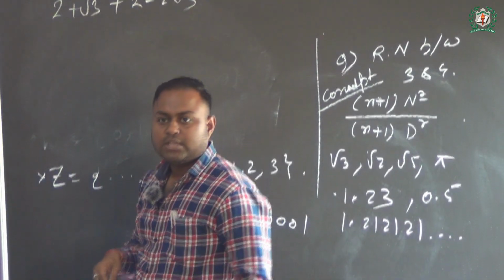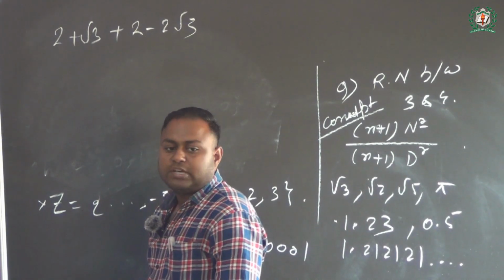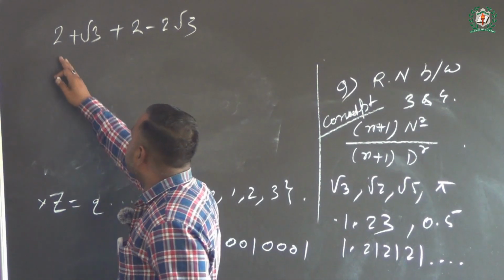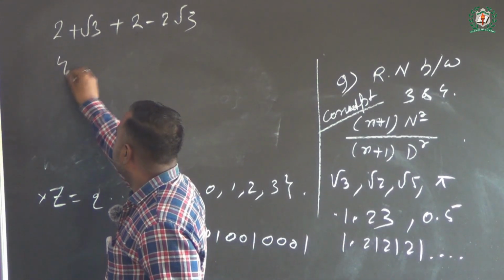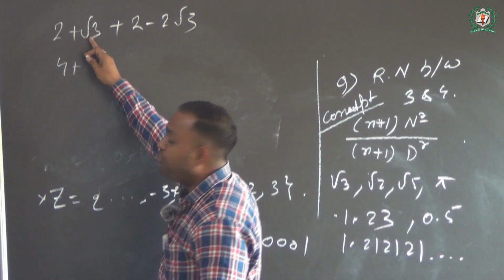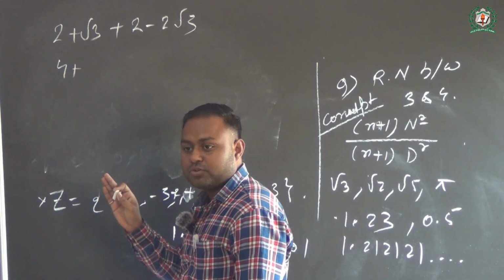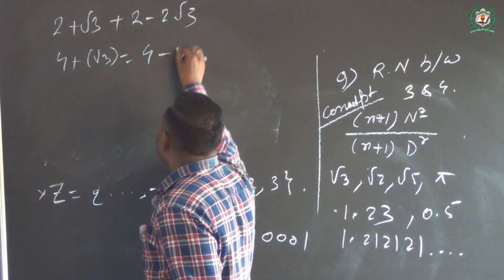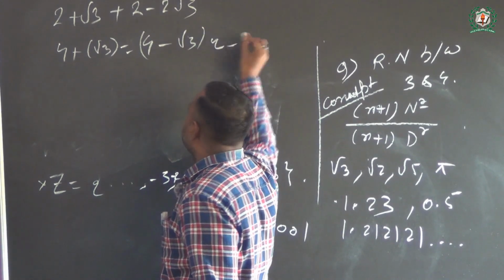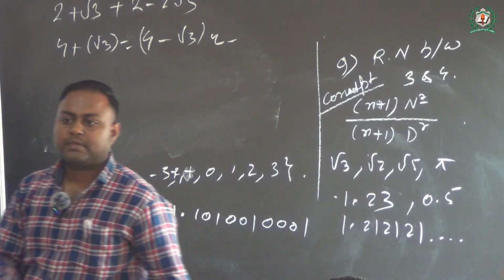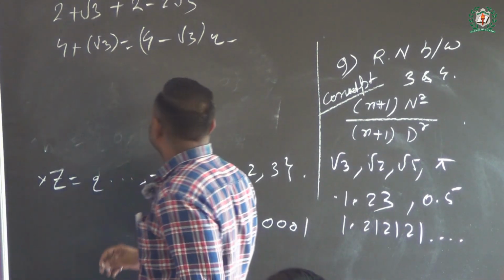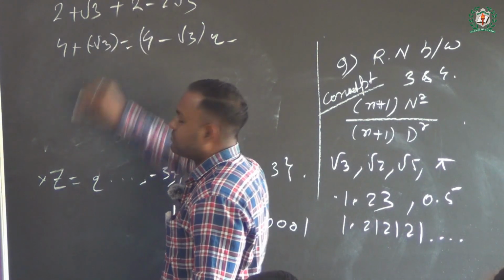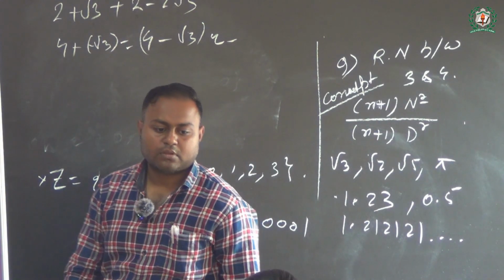Now dear students, we know that this kind of number is irrational, no doubt. So we can say 2 plus 2 is 4. Now root 3 minus 2 root 3 is minus root 3. Very good. So we can write 4 minus root 3. This should be the answer. Please note it down in your class copy, class.